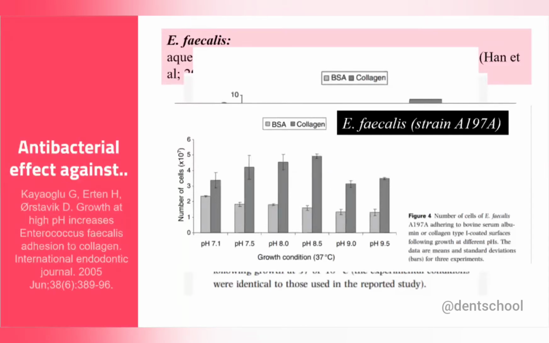Like literally, we are providing a bed for them to come and settle here, and they can grow now, because anyway we are going to place calcium hydroxide. It gives them a proper environment, proper pH, to grow more. So the question here is, should we use EDTA before placing calcium hydroxide, or should we use just hypochlorite? Actually, I don't know the answer. I'm just asking because I don't know.